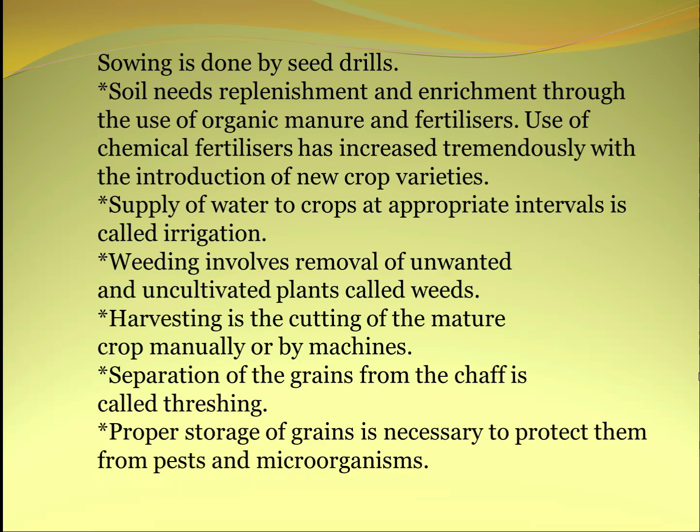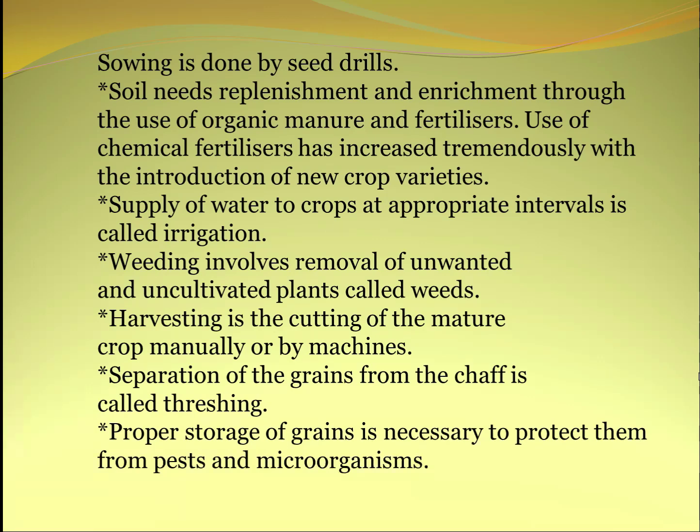The supply of water to crops at appropriate intervals is called irrigation. Weeding involves the removal of unwanted and uncultivated plants called weeds. Harvesting is the cutting of the mature crop manually or by machines. Separation of the grains from the chaff is called threshing. Proper storage of grain is necessary to protect them from pests and microorganisms.